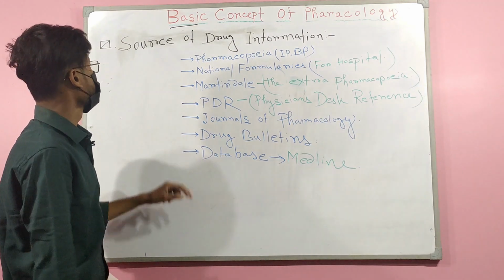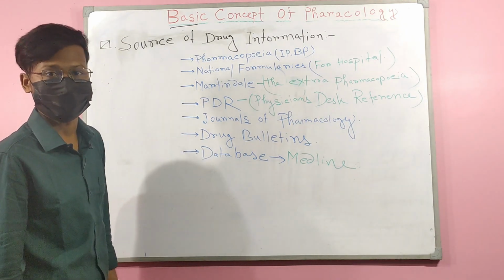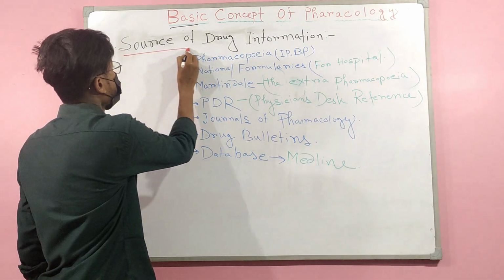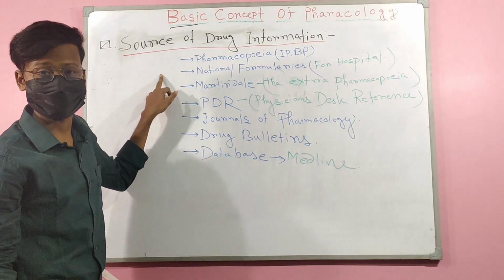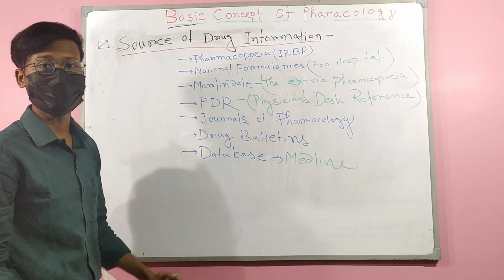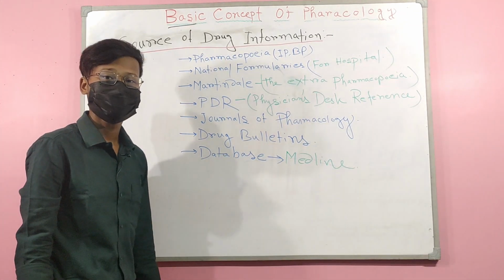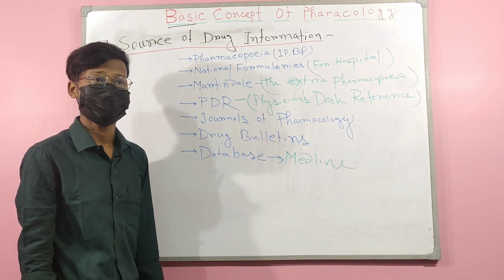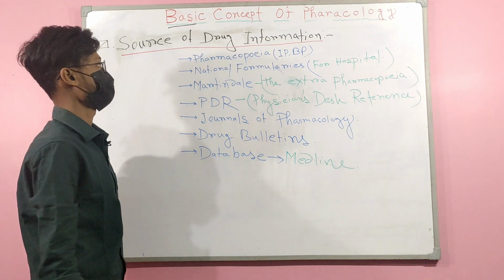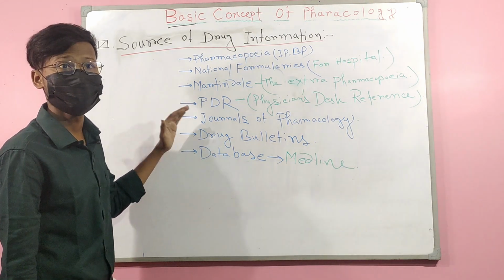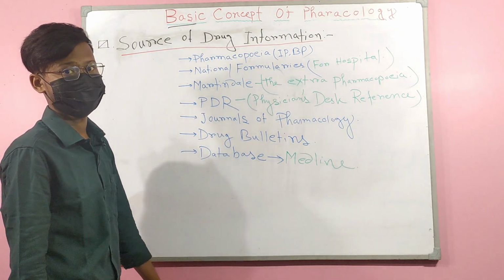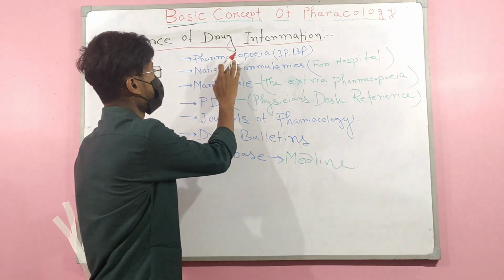Then, source of drug information. Source of drug information means from where we can get information about the drug. We can get the information from many things. First one is pharmacopoeia.